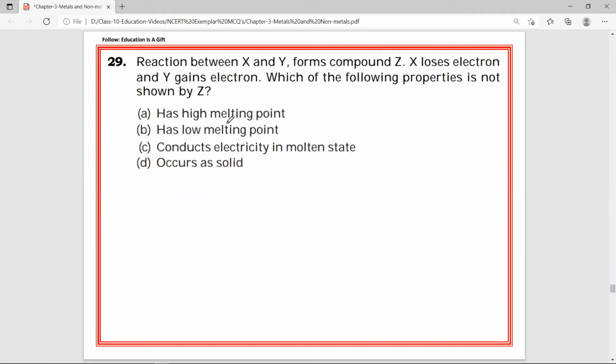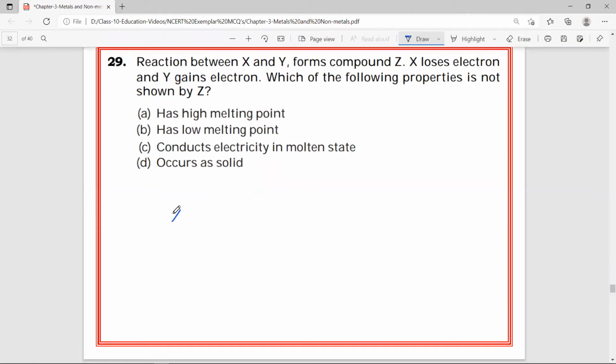29. Reaction between X and Y forms compound Z, means X and Y both are reacting together to form compound Z. X loses electron. You see this X, they are saying it will be losing electron. Which will be losing electron? We know always metals will be losing electron. So from this we can infer X is metal.